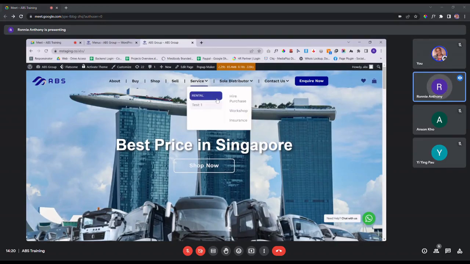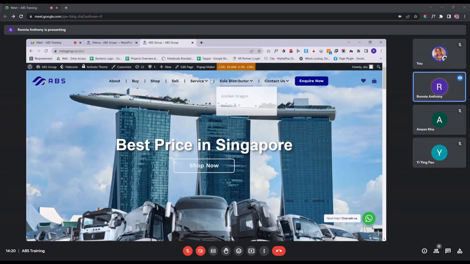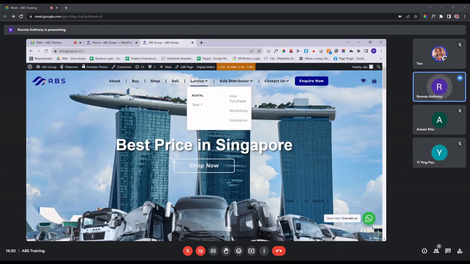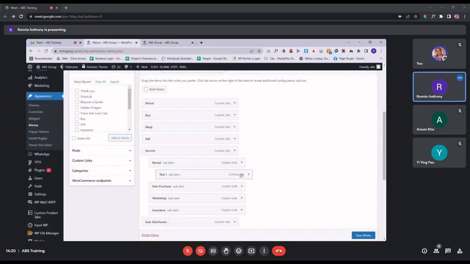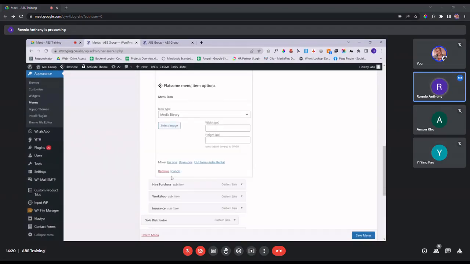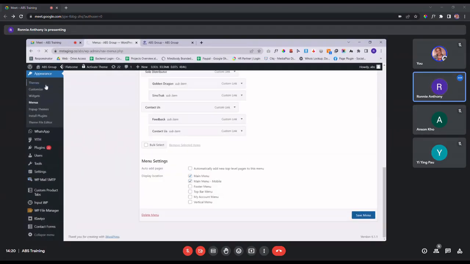So the design is really dependent on what type of theme is being used. Currently, it looks like this because of the theme that is being used. Certain themes allow different types of design. It can become another level and so on and so forth. So you really need a lot of consideration whether or not you want to add in a new sub-level item, because it will affect how it looks on the front end itself. So this one I'll just delete for now and revert back.